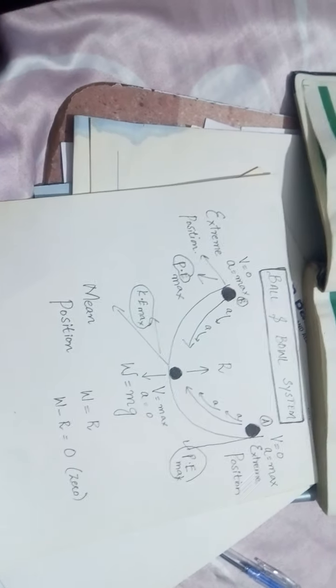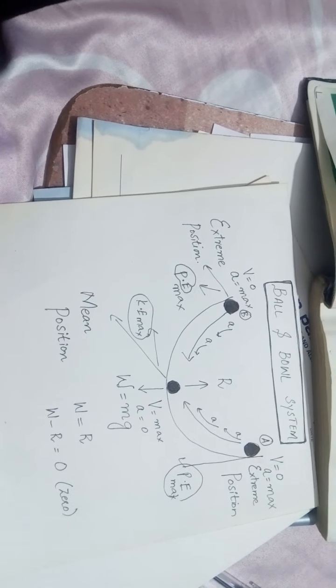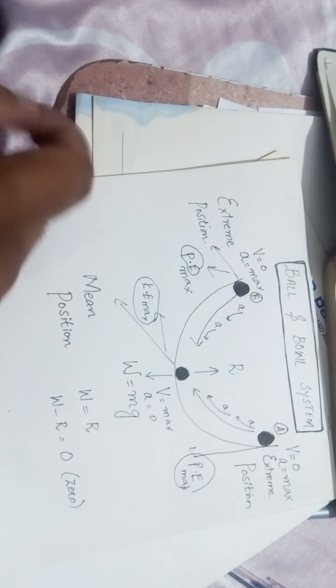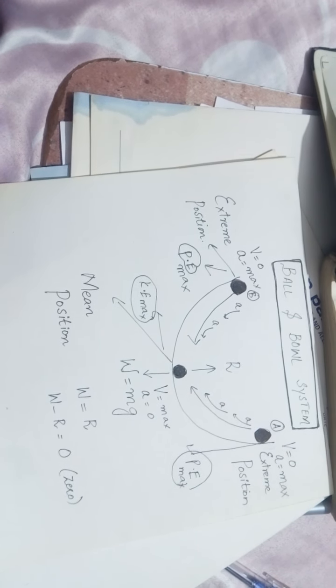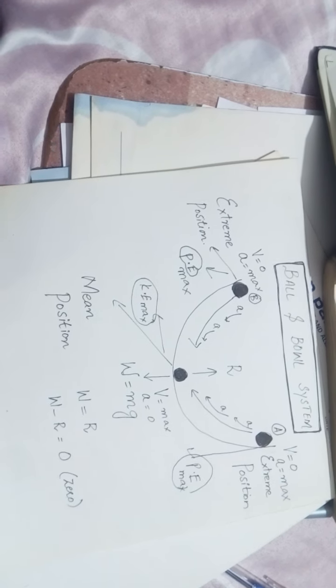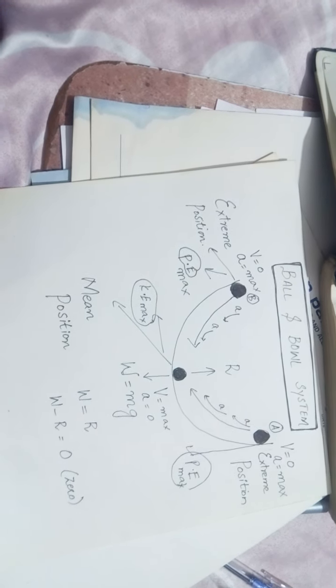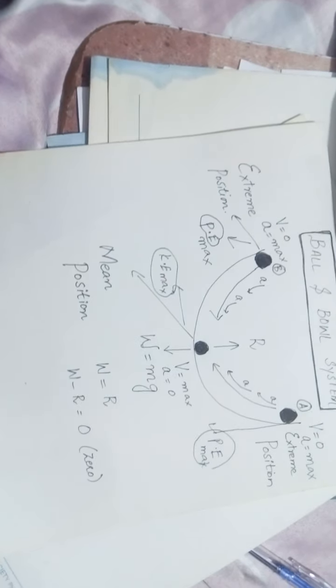Moreover, you have to draw this diagram in your notebook and label it. This is the homework, the assignment for today's task.